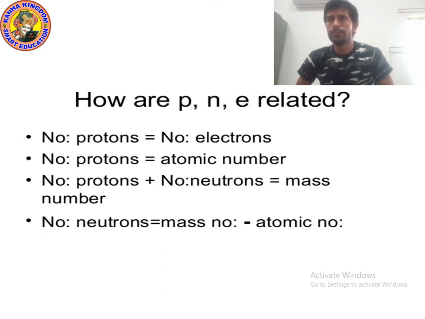So kids, the number of proton is always equal to the number of electron. The number of proton is equal to the atomic number. When we add the number of proton and the number of neutron, we get the mass number. And the number of neutron? When we subtract the atomic number from the mass number, we get the number of neutron.